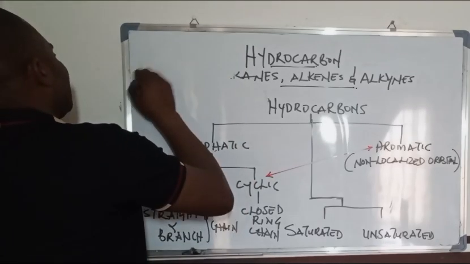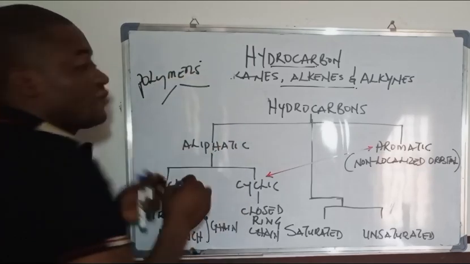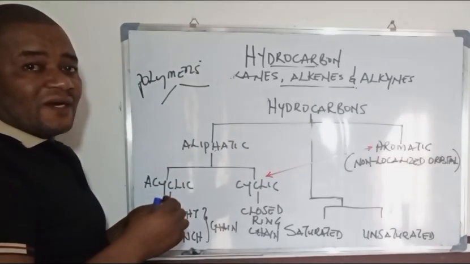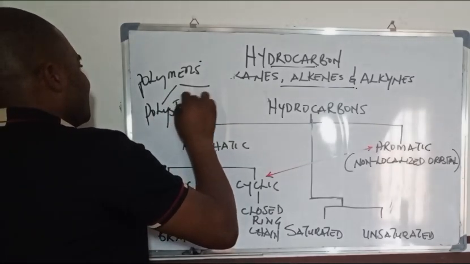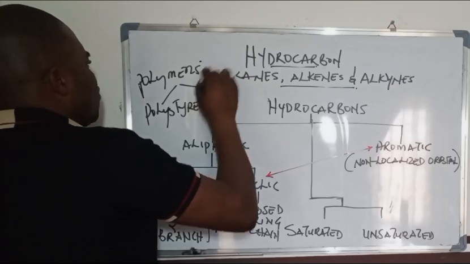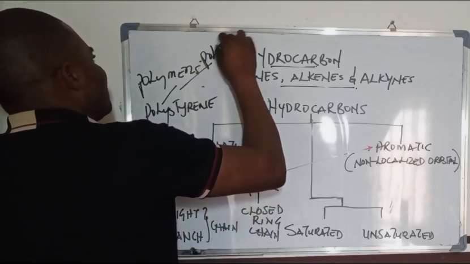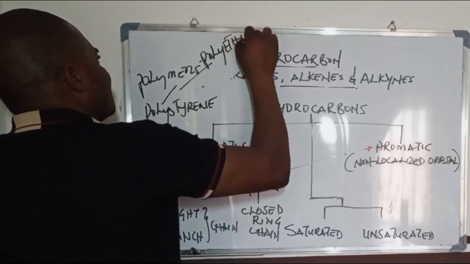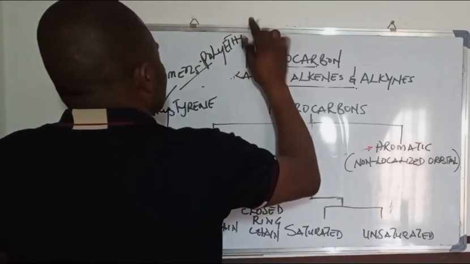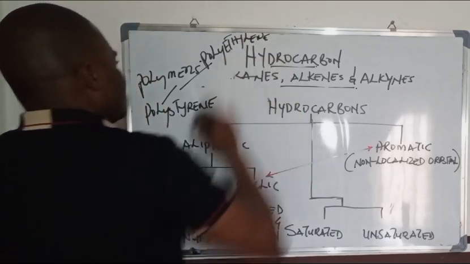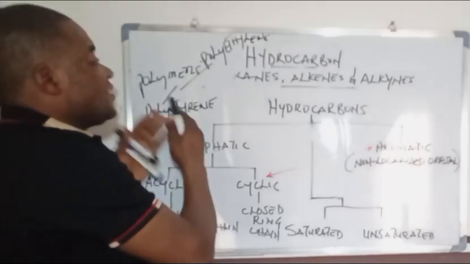As polymers, hydrocarbon can exist as polystyrene or as polyethylene.